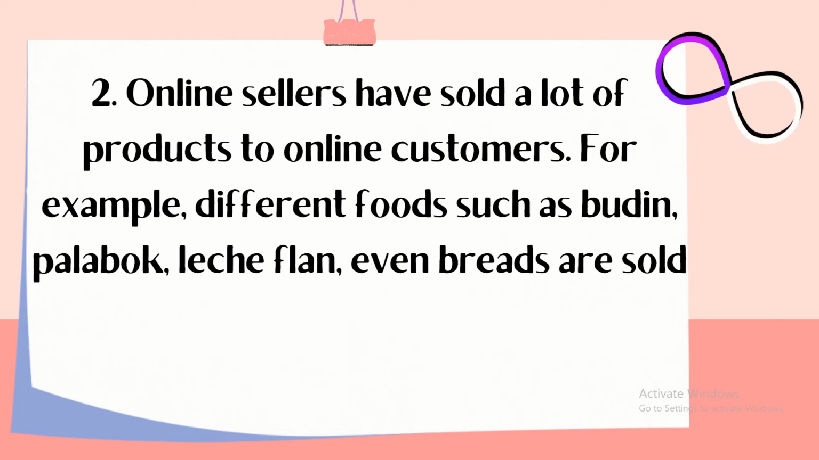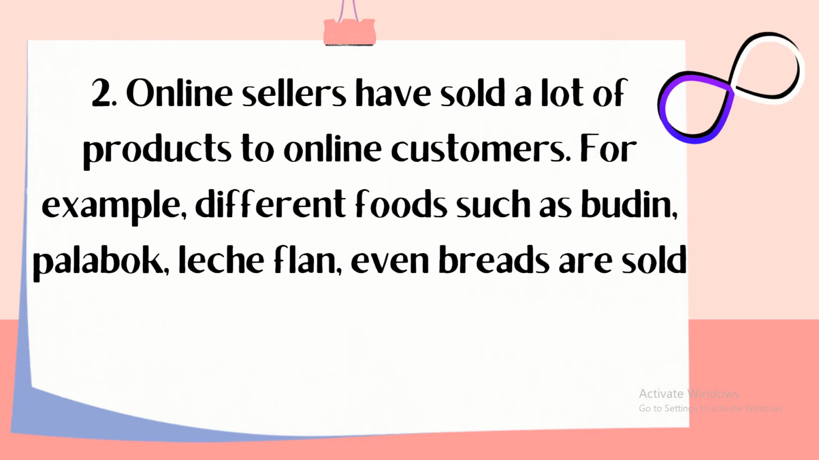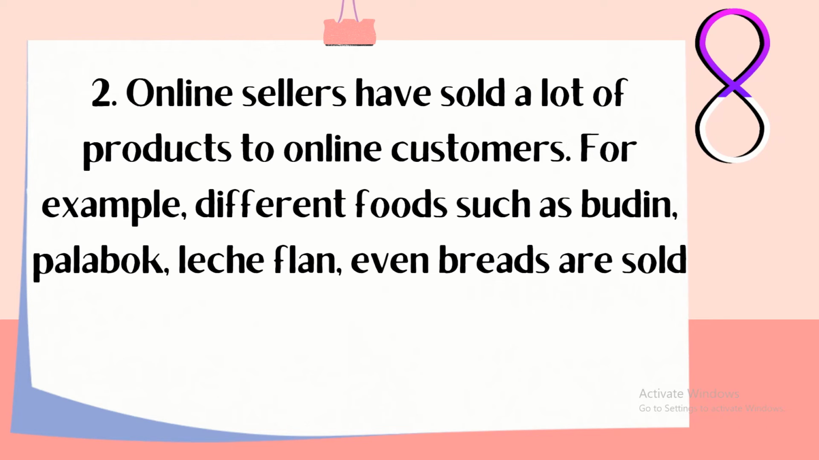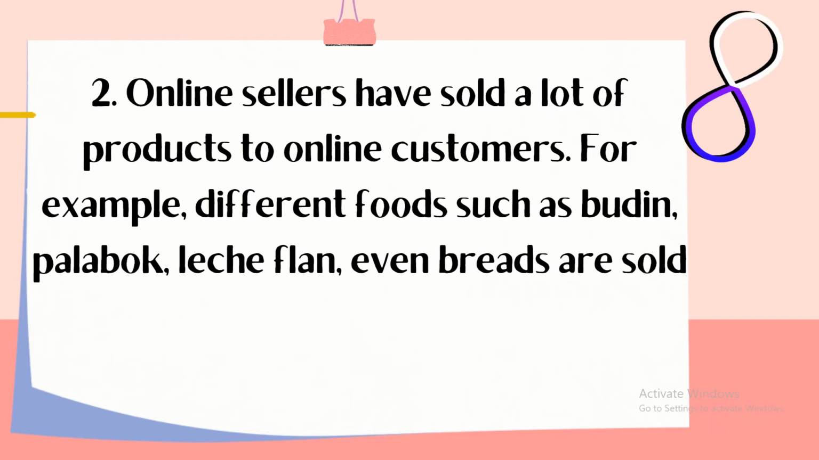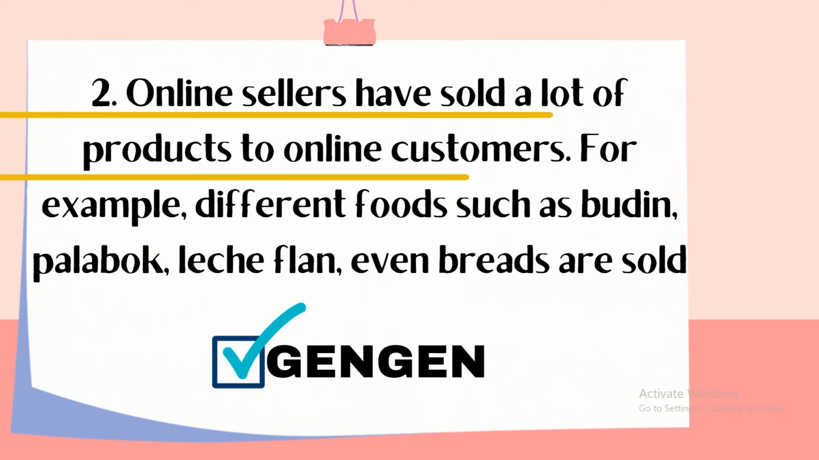For example, different foods such as budin, palabok, leche flan, even breads are sold. Our underlined idea here is, online sellers have sold a lot of products to online customers. Now, your turn. Your timer starts now. Time's up. And the answer is GEN. The underlined idea, online sellers have sold a lot of products to online customers, is an example of a general idea. Now let's have the third one.